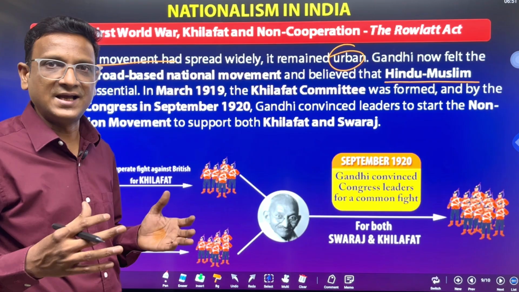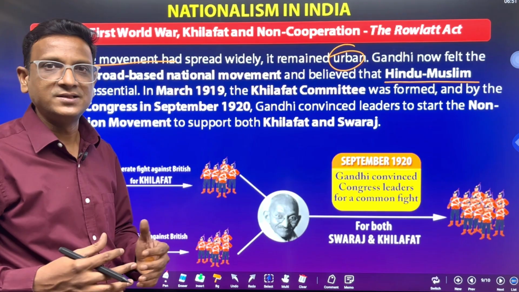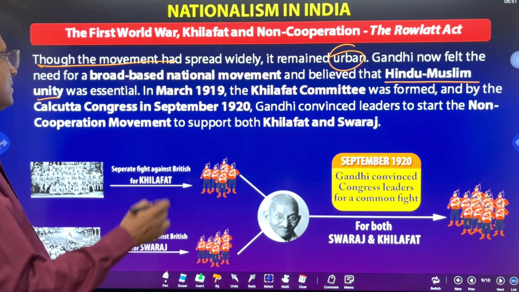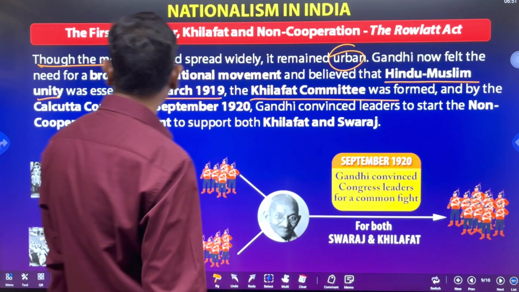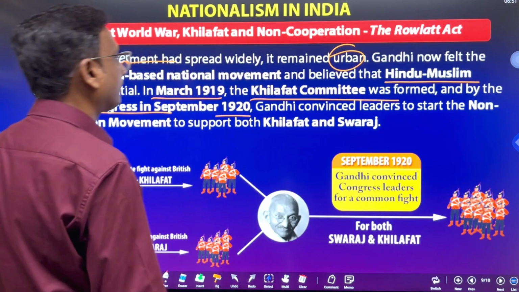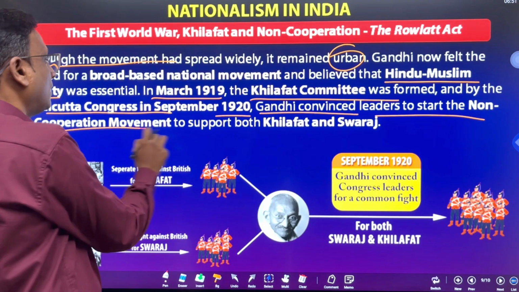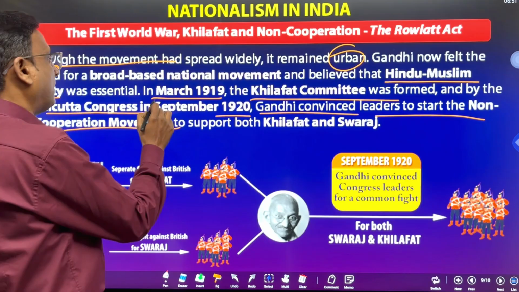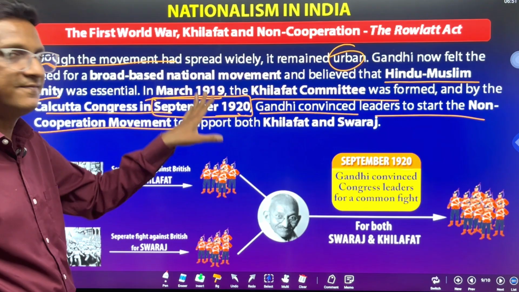So Gandhiji's idea is that if the groups that are participating all fight together, there is more chance of winning the fight. So in March 1919, the Khilafat committee was formed, and by the Calcutta Congress in September 1920, Gandhiji convinced leaders to start the non-cooperation movement to support both Khilafat and Swaraj. By this time, Gandhiji had convinced all the leaders.